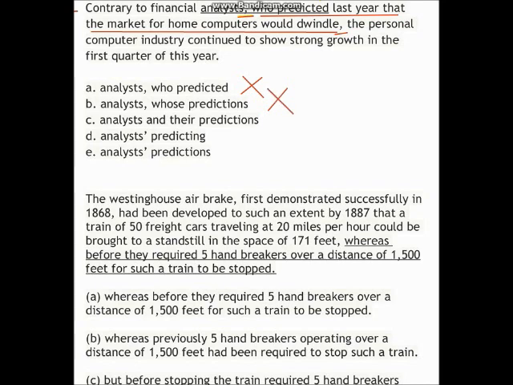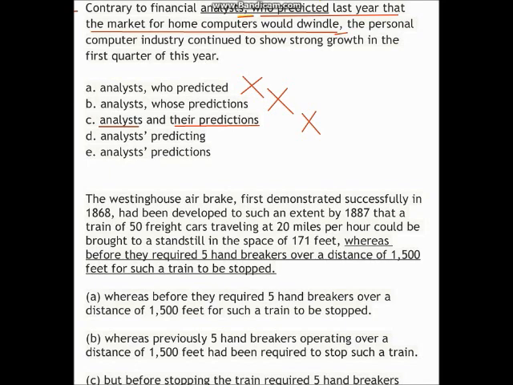If we come on to C, C gets rid of the comma, so it's already doing better. However, I would say that "contrary to financial analysts and their predictions" sounds like the contrasting clause, the personal computer industry continued to show strong growth, is contrary to financial analysts, and contrary to their predictions. And that's not true. It's only contrary to their predictions. So it's ambiguous. It's contrary to the analysts and contrary to their predictions. And it's not, is it?